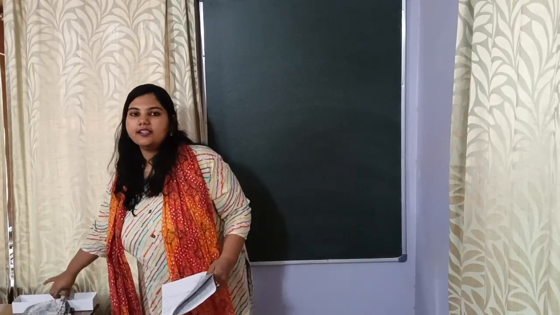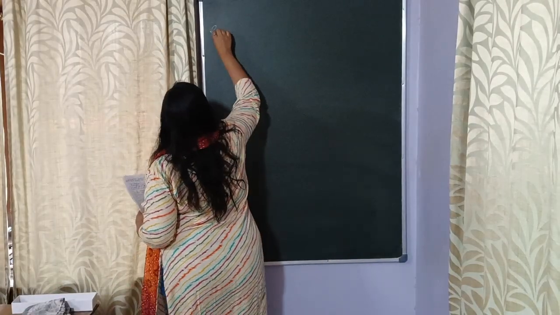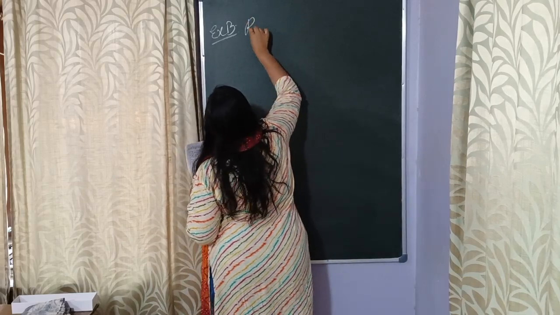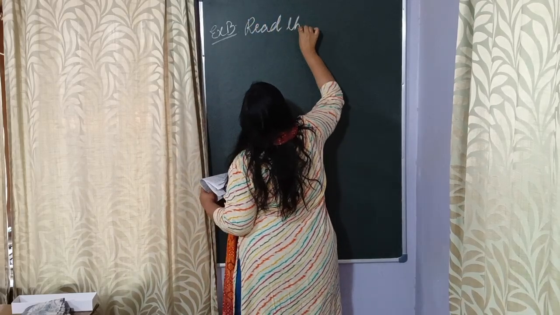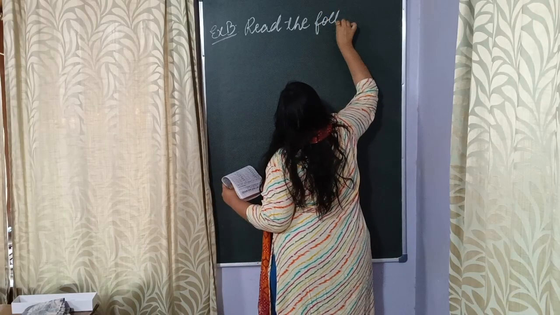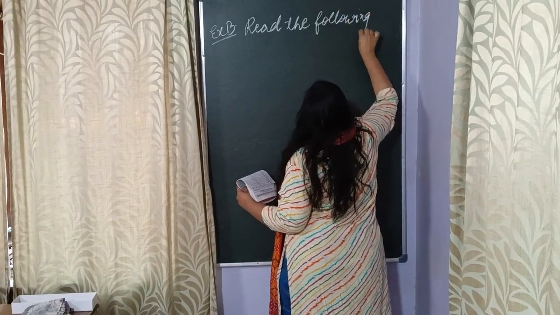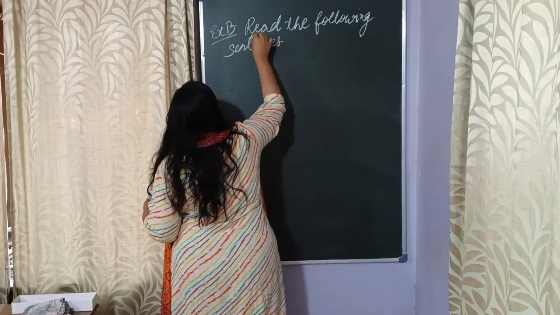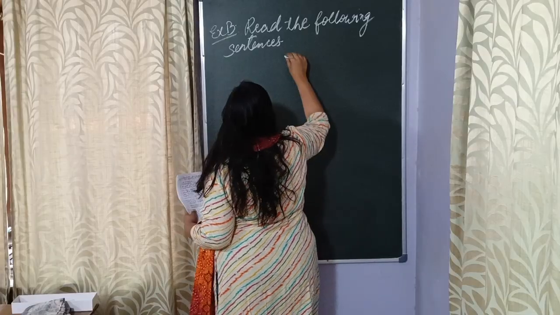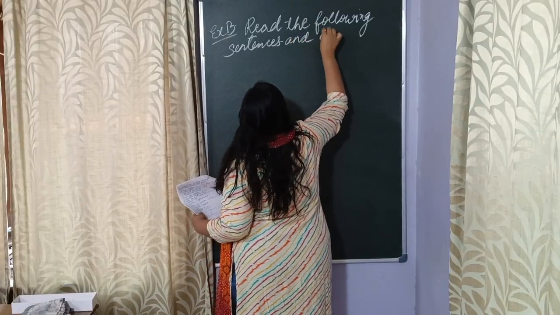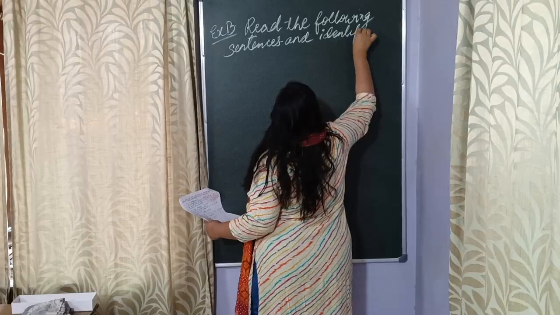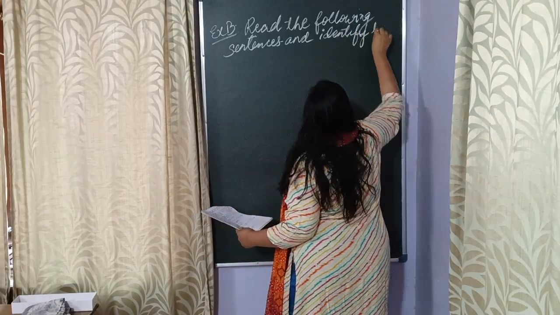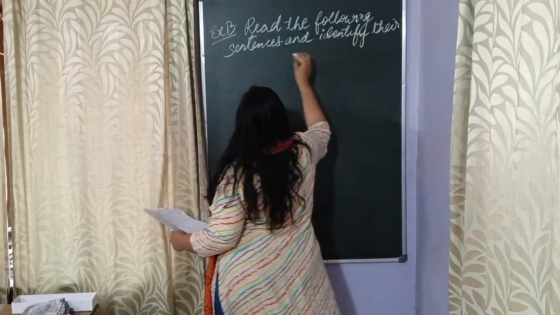Please label today's exercise as exercise B. Read the following sentences and identify their kinds.